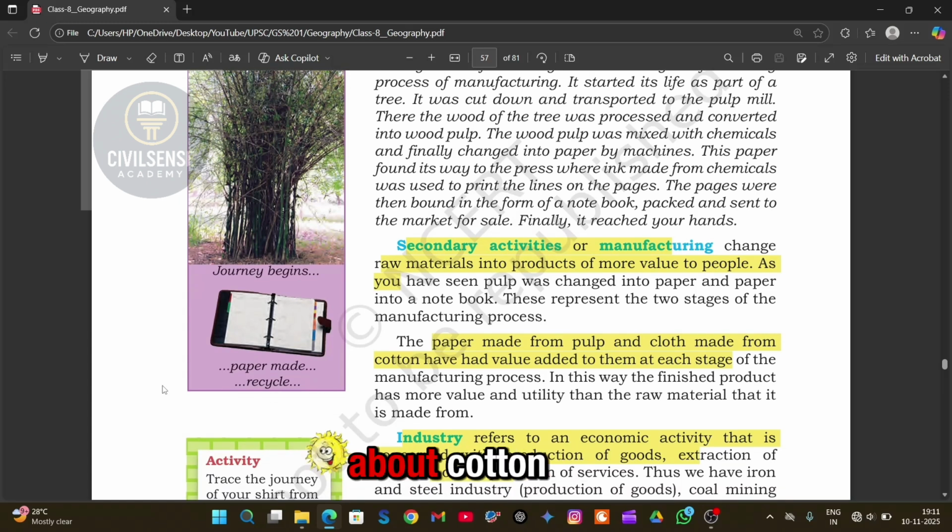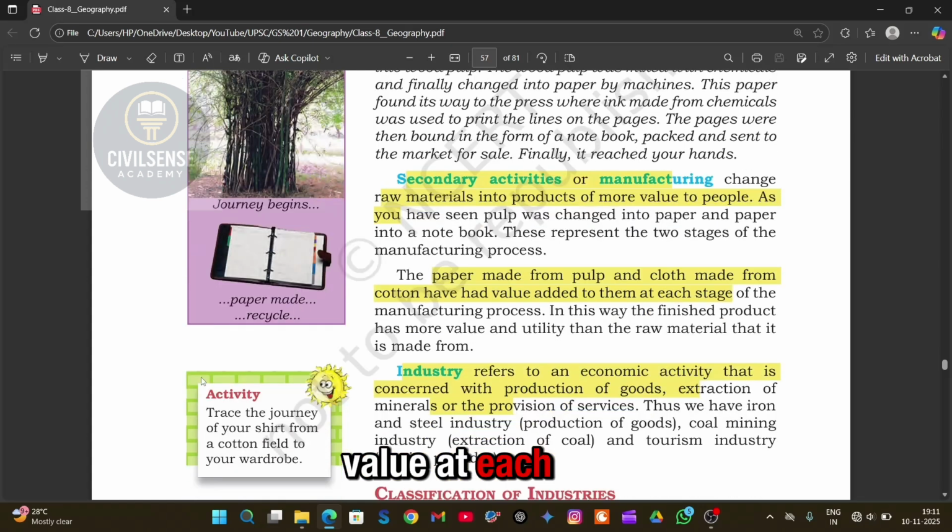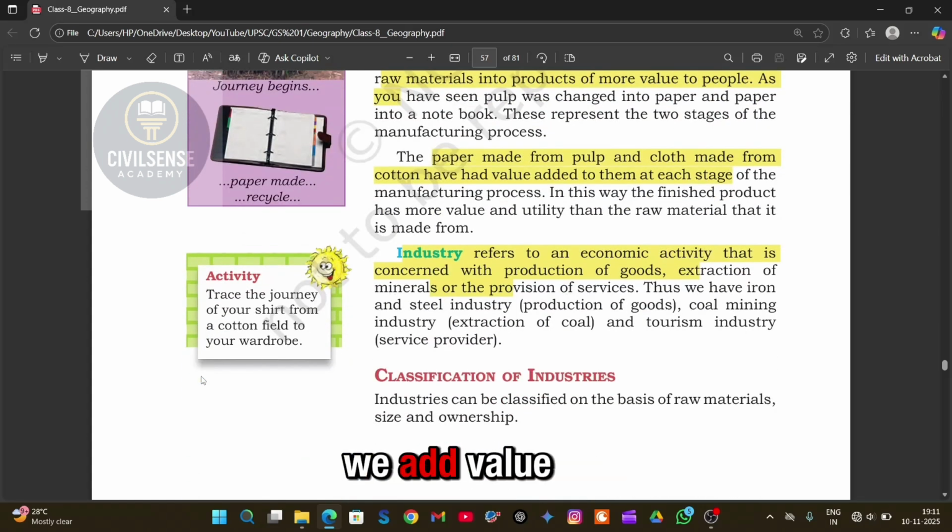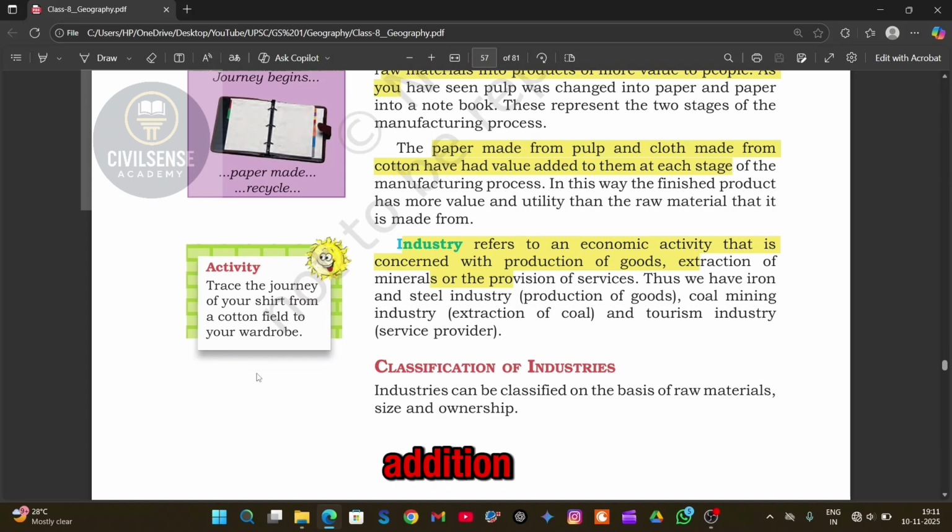For example, think about cotton. When it's on the plant, it's just cotton. But when it's turned into cloth, we can wear it, sell it, and it becomes more valuable. Same way, paper made from the pulp has added value at each stage. So industry means we add value to natural things step by step till they become products people use in daily life. That's why we say industries are all about value addition.